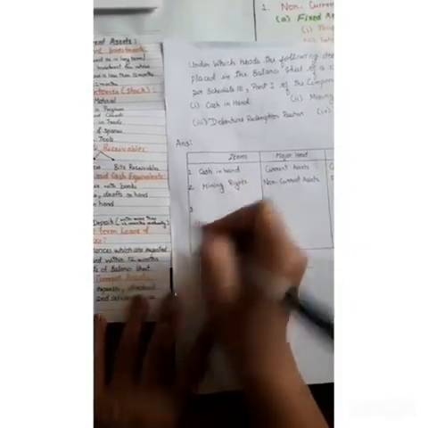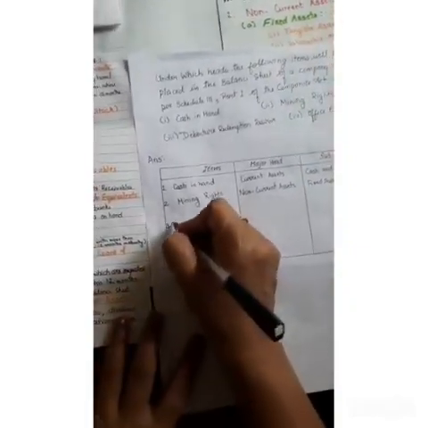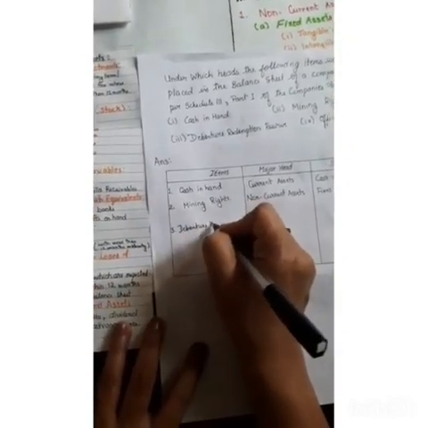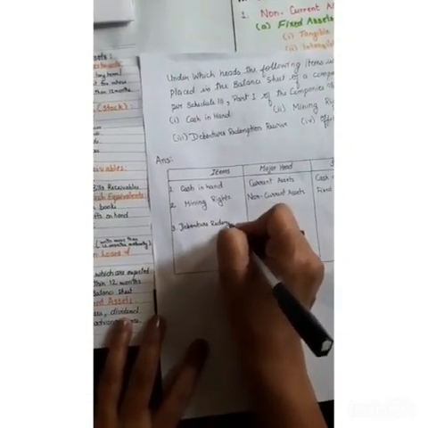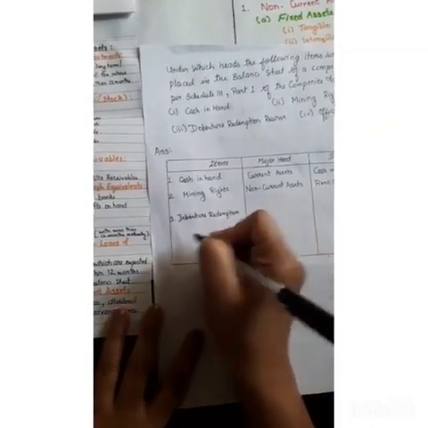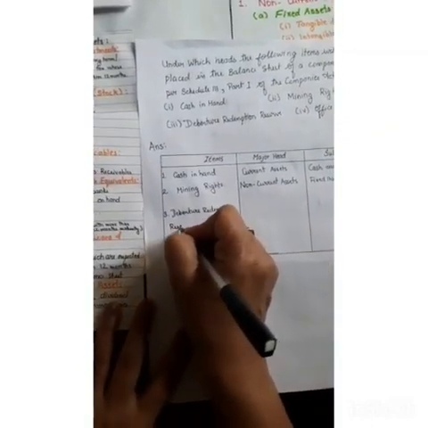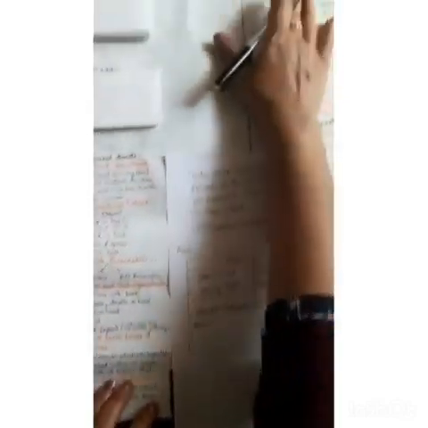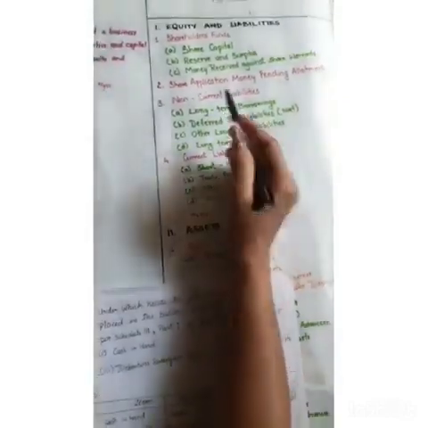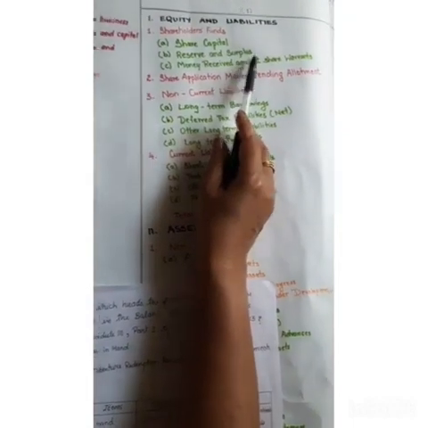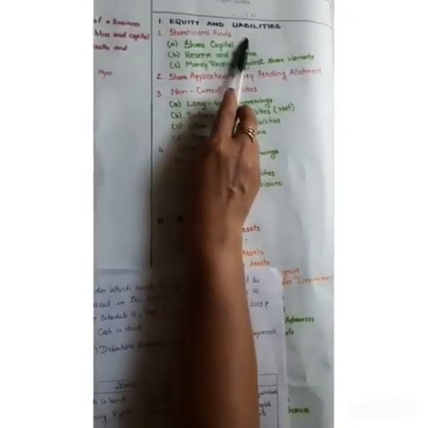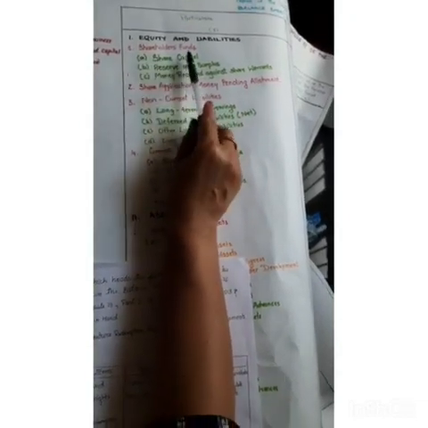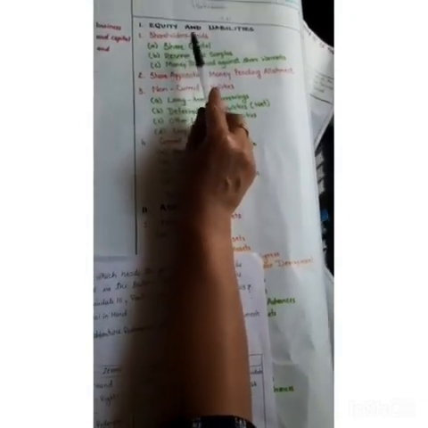The third one is debenture redemption reserve. You know that if we are looking into the balance sheet format, all the reserves and surplus are shown under equity and liability. So the main head related to this is shareholders fund.